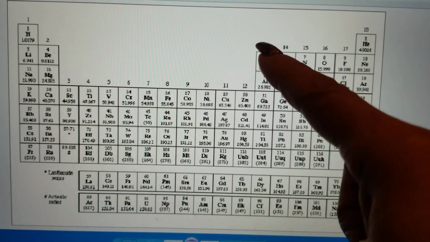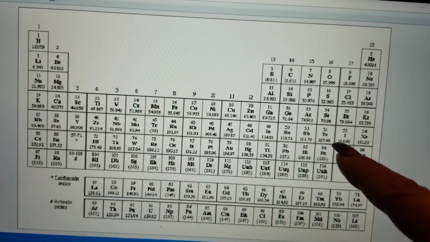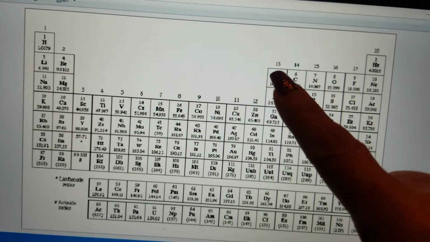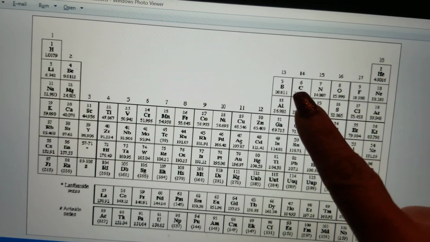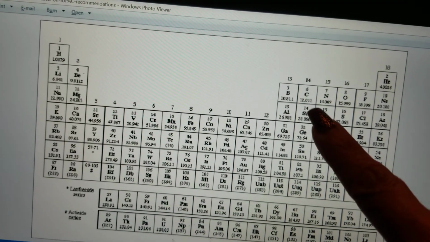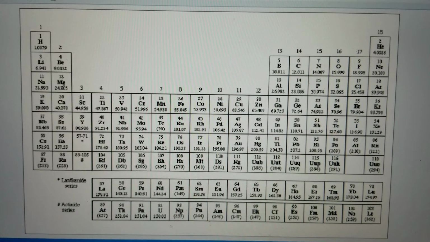And remember, you have that little staircase right here in the middle. You can find other periodic tables that have that. That little staircase separates the metals from the non-metals. And those elements that are along that little zigzag line are the semi-metals. Again, you should know that already.